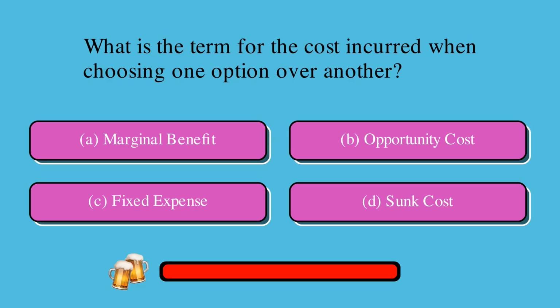What is the term for the cost incurred when choosing one option over another? Is it A, marginal benefit, B, opportunity cost, C, fixed expense, or D, sunk cost? The correct answer is B, opportunity cost.